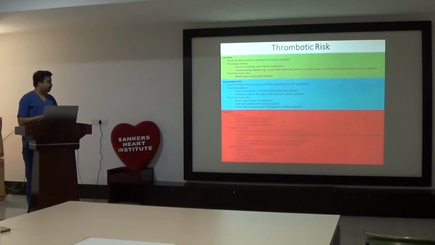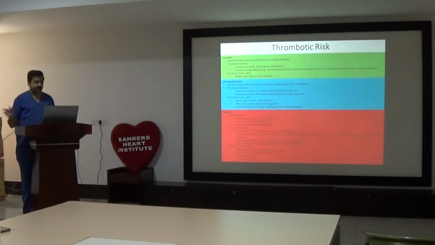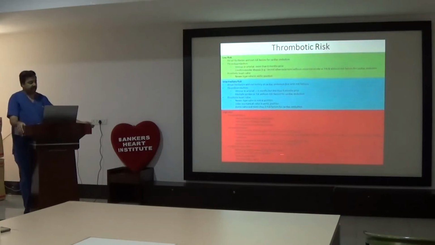Prosthetic valves are also a matter of debate, but in general, a newer type valve in aortic position, like a bileaflet valve, where we don't require INR in a higher range, comes under low risk group. A newer type valve in mitral position, where our target INR is 2.5 to 3.5, comes under intermediate risk. Older valves in aortic position, like a ball and cage valve, intermediate risk group. And two prosthetic valves or a single leaflet aortic valve, older type valves in mitral position, or a recently placed mechanical valve less than 3 months, comes under high risk.